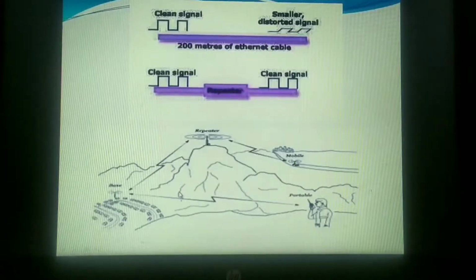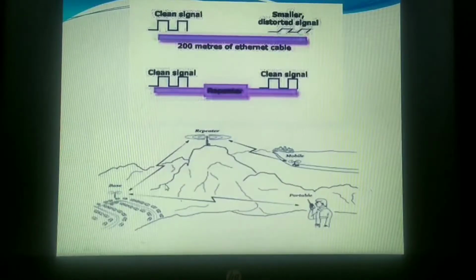Usually repeaters are used in long distance network lines, which exceed the maximum rated distance for a single run. That means we use this repeater where we are exceeding the maximum distance. Here the maximum distance was only 100 meters. Up to 100 meters your clean signal will reach from source to destination.